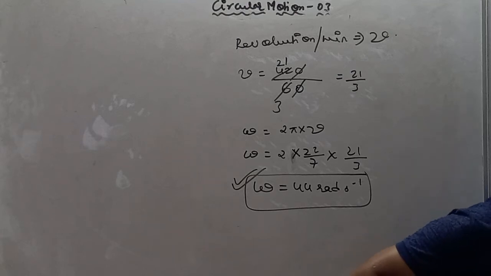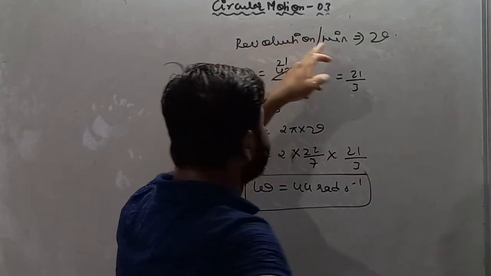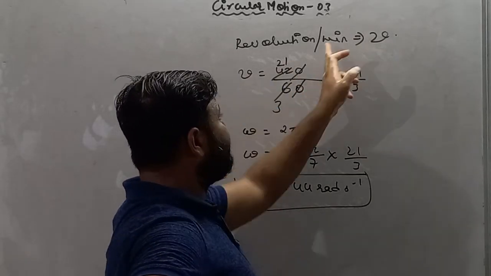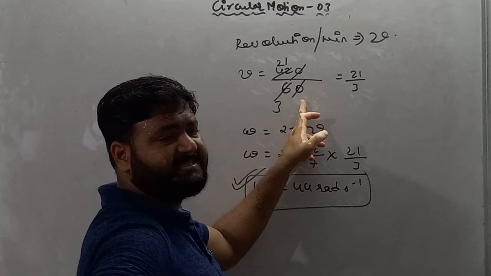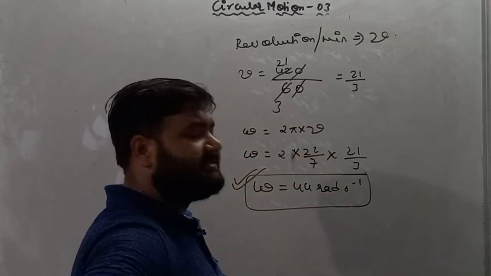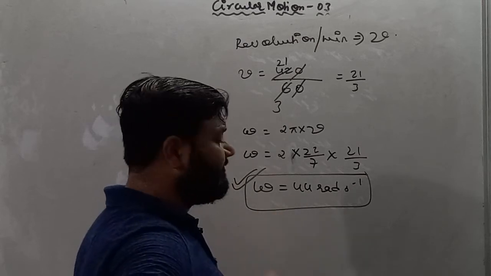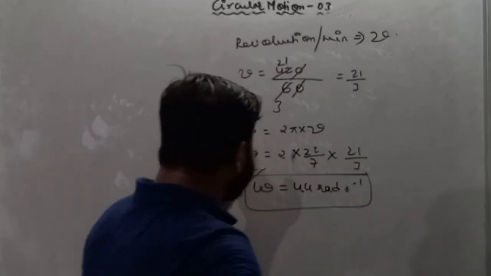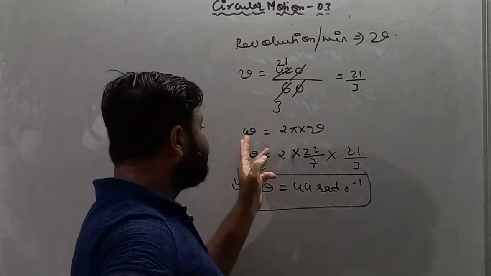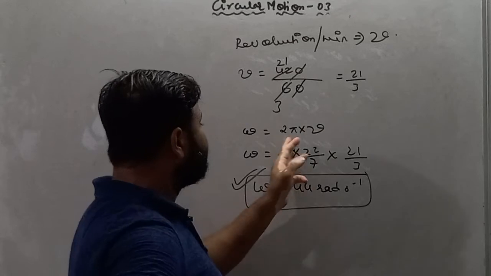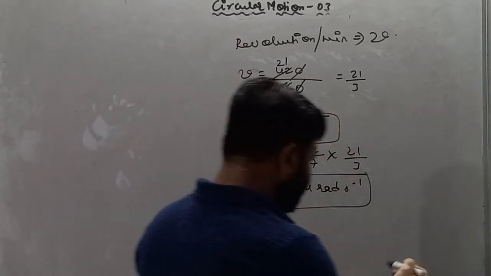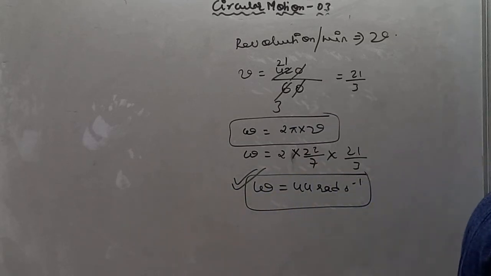Moving forward, next question. You have to remember this thing: revolution per minute is nothing but frequency, and since frequency is in per minute, we divide it by 60, and omega is nothing but angular speed. Angular speed can also be written in terms of frequency. So 2 pi into frequency is the formula of angular speed in terms of frequency. Moving forward, my dear student, write down the next question.